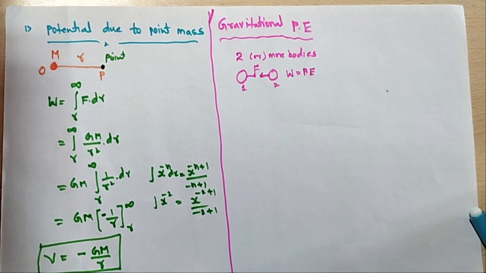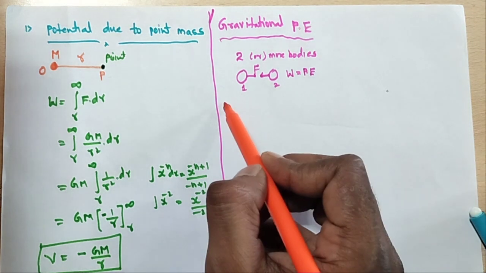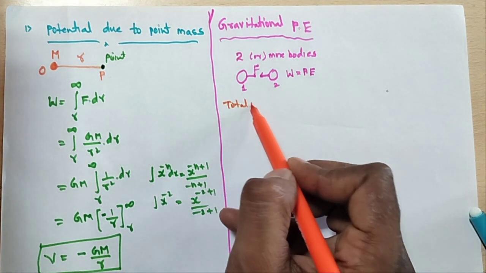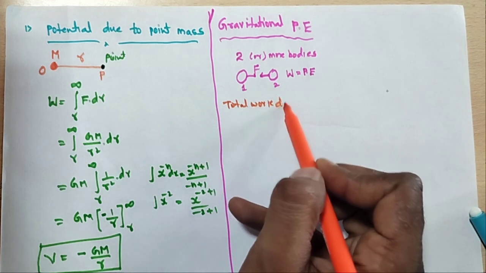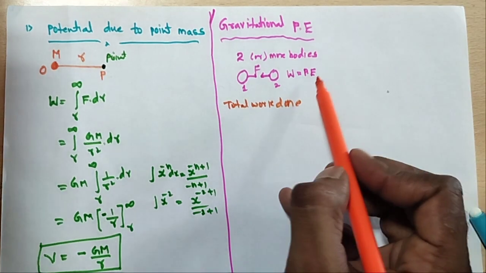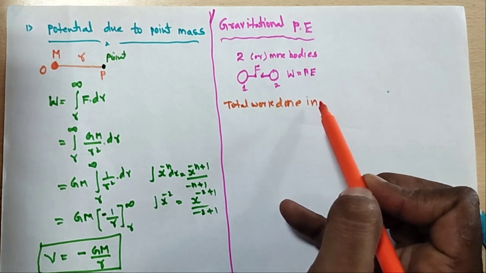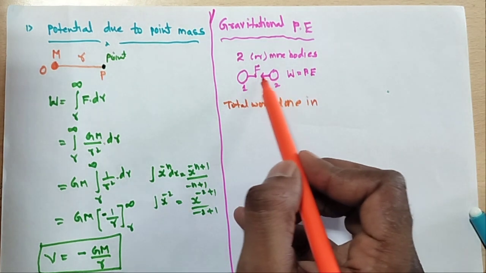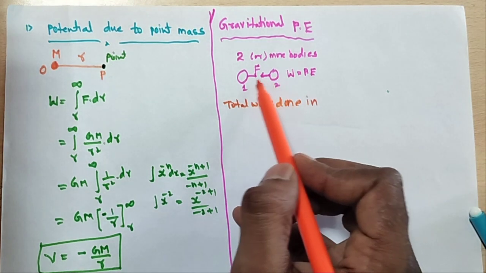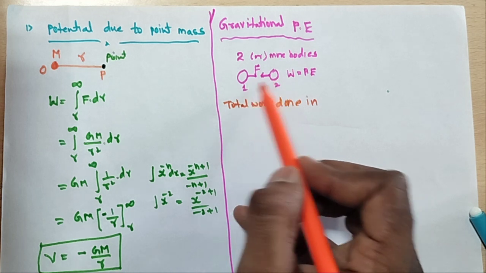So what is the gravitational potential energy? It is the total work done in assembling the bodies together in their respective places.